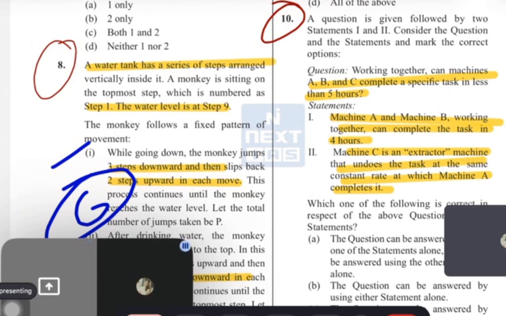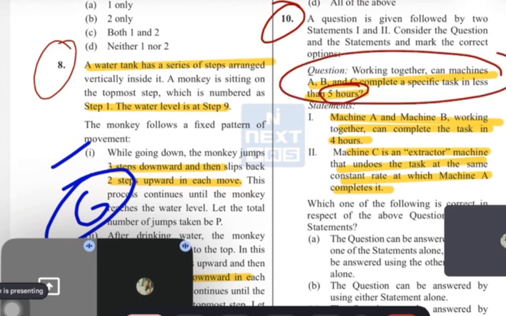Three machines are working together and complete the task in less than 5 hours. And in statement 1, machines A and B are given that they are working together for 4 hours. It means the question is saying, in less than 5 hours, can all these three machines complete the work or not?